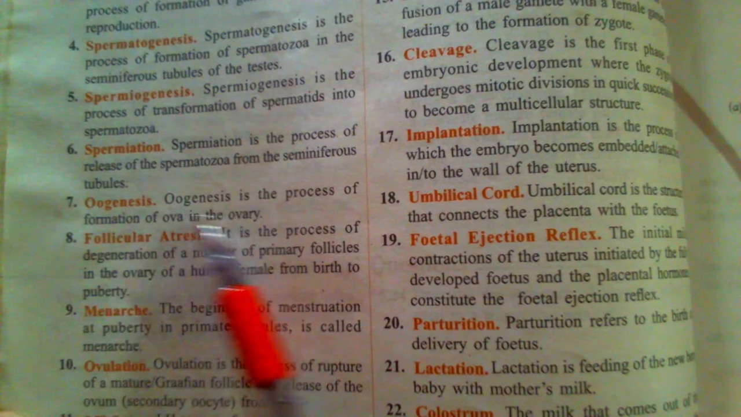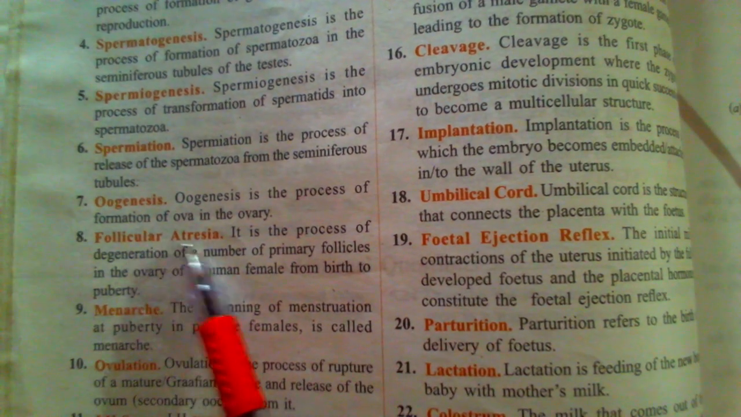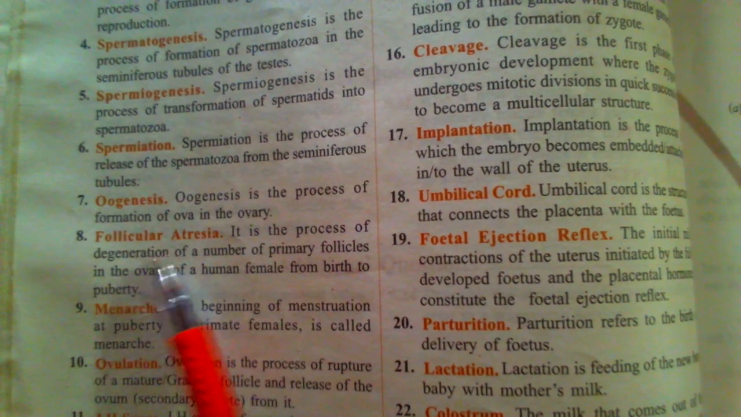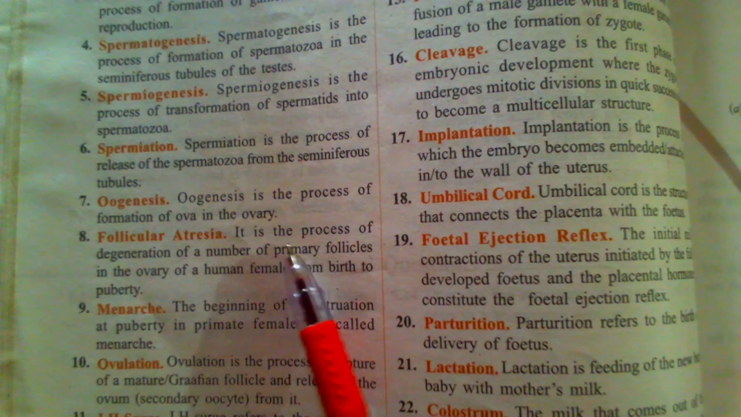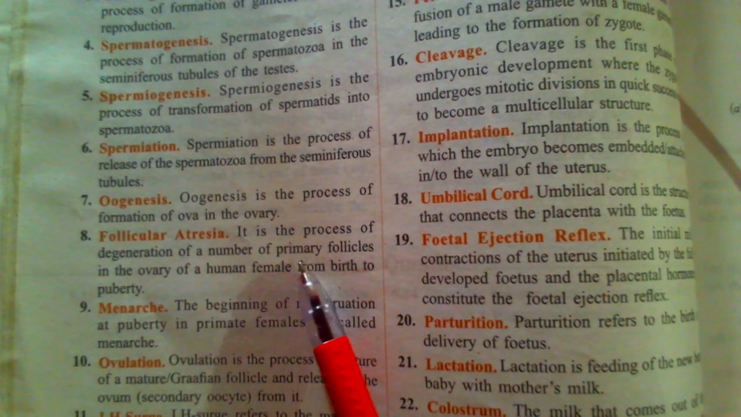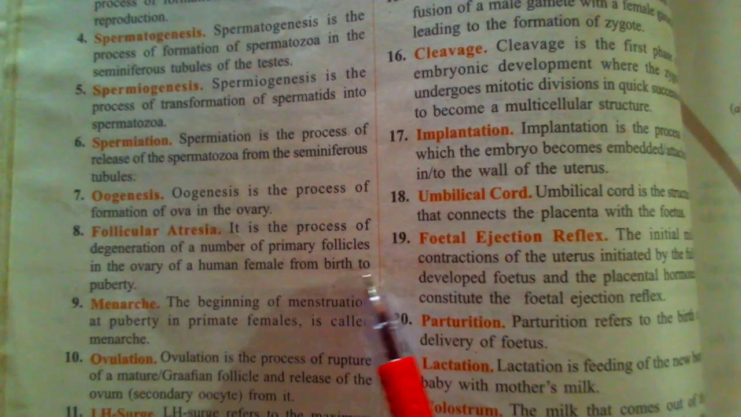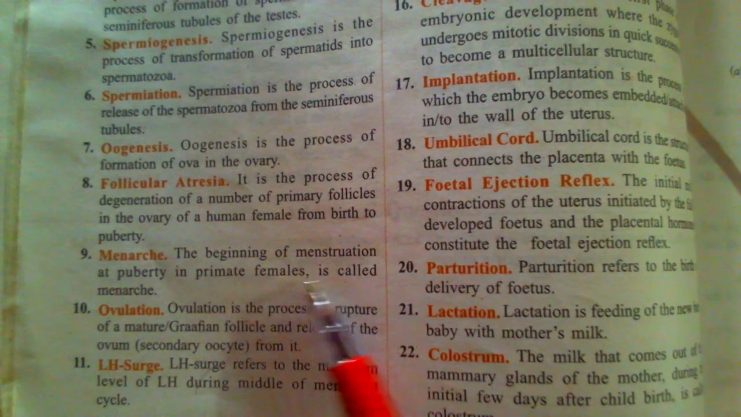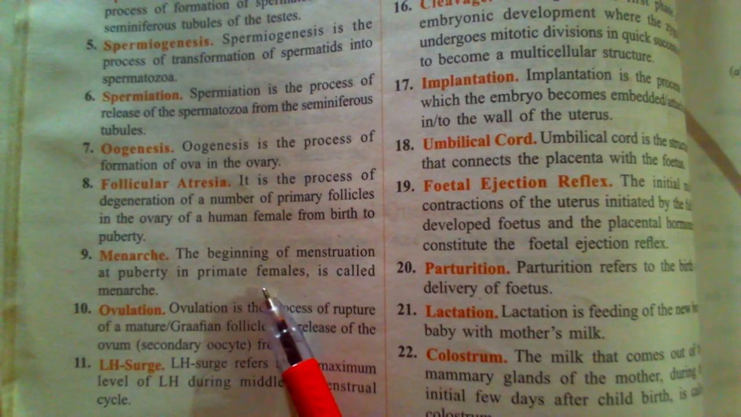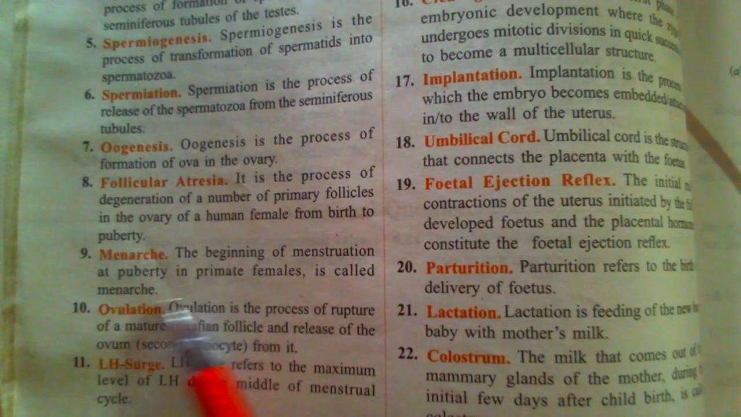Oogenesis. Oogenesis is the process of formation of ova in the ovary. Follicular atresia. It is the process of degeneration of a number of primary follicles in the ovary of a human female from birth to puberty. Menarche. The beginning of menstruation at puberty in primate females is called menarche.